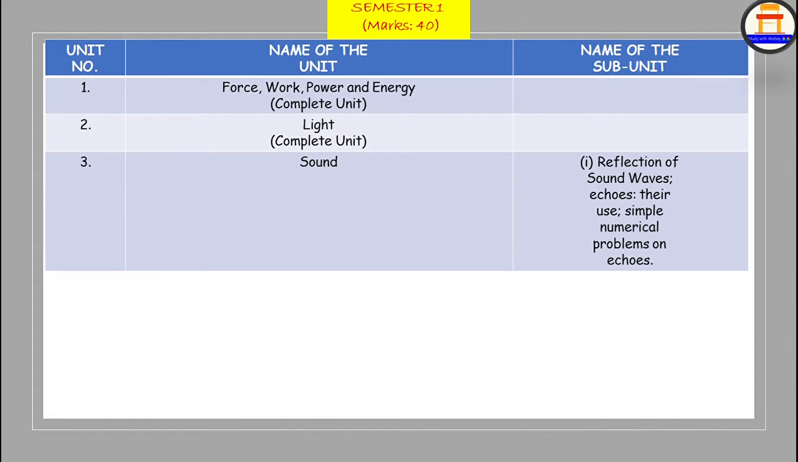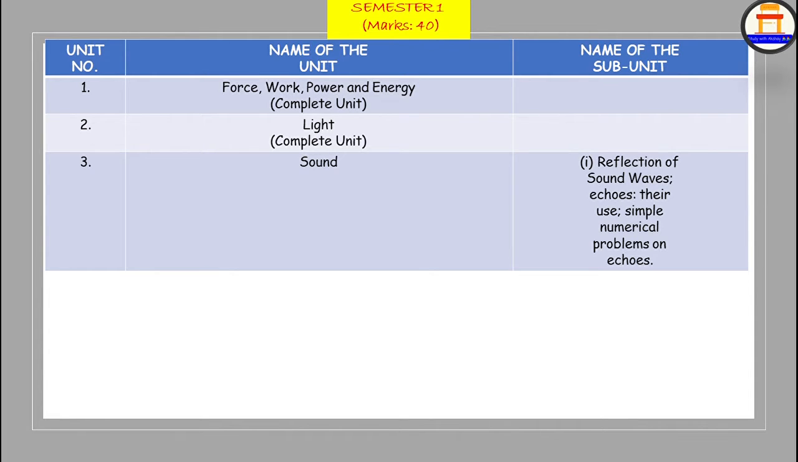So let's get started with the bifurcation of syllabus for physics 10th ICSE. So first semester examination and second semester examination. Both these first semester and second semester will be for 40 marks. Okay. So it goes like this.